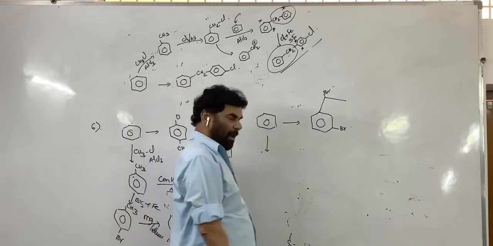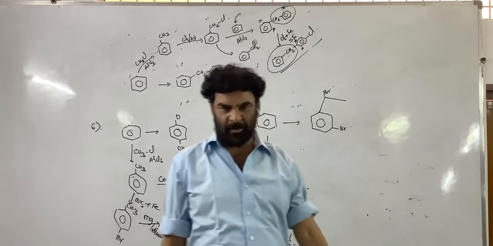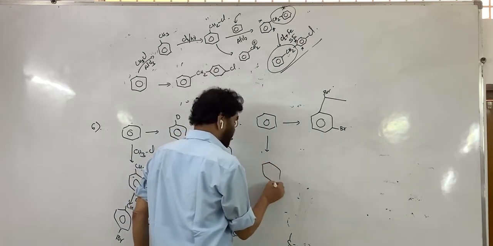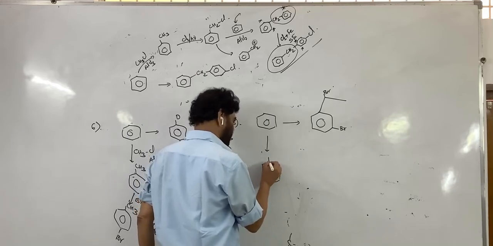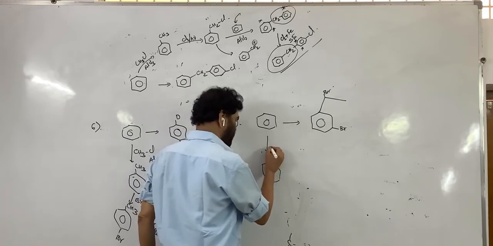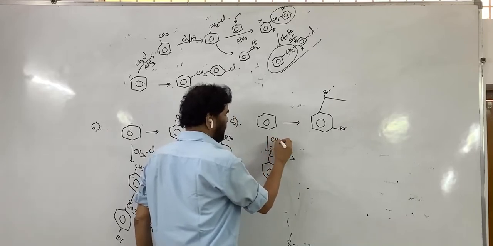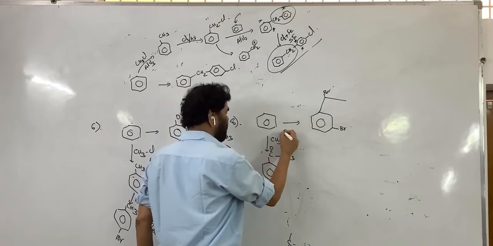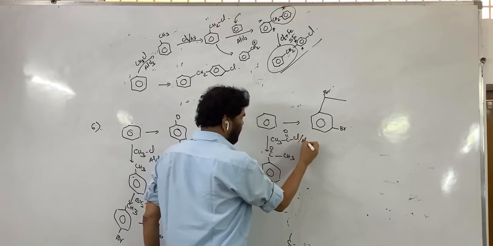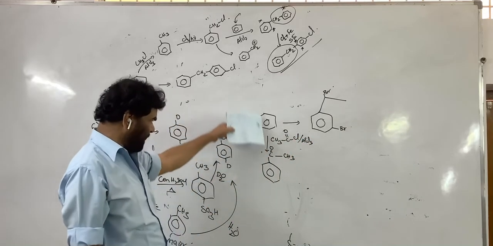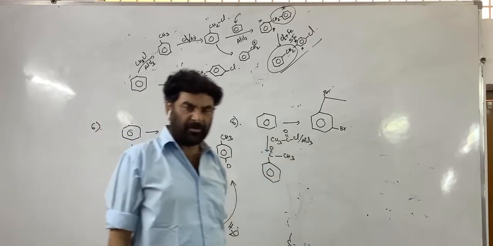It is just planning how to carry it out. Now this is acetophenone, that is CH3 C double bond O, acid chloride, AlCl3, acetylation of benzene, that is Friedel-Crafts acylation, an electrophilic substitution reaction.